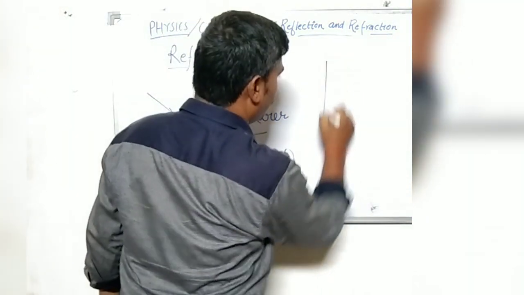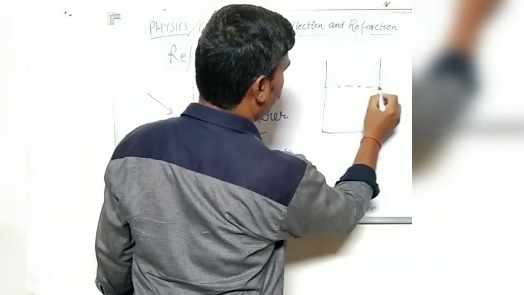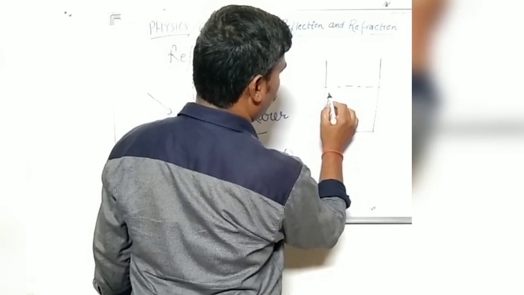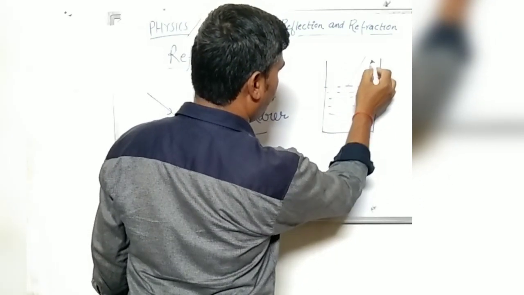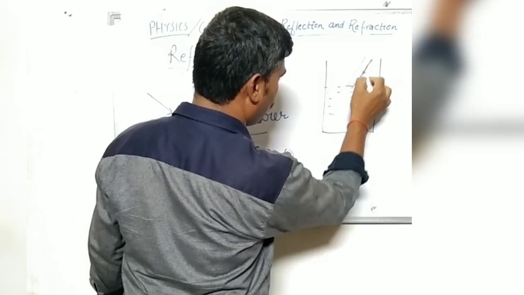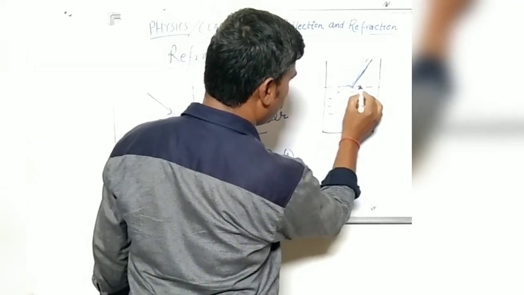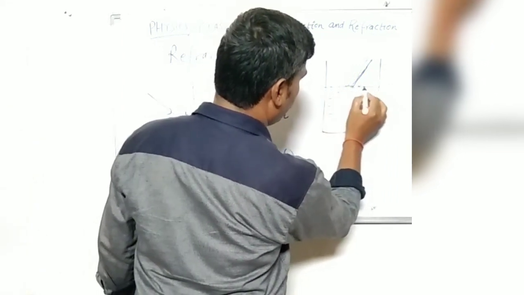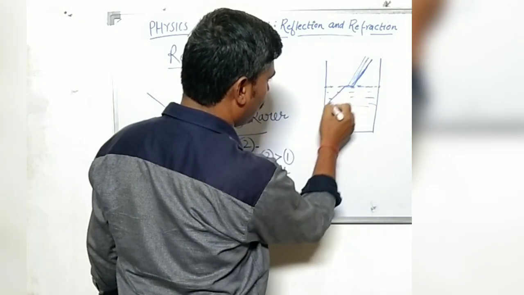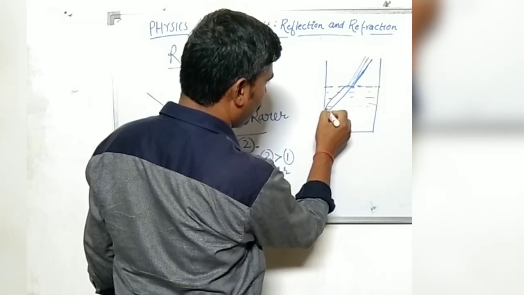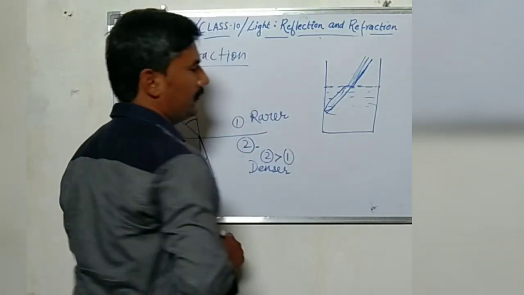In most books you must have seen this example: if you have a glass of water and a pen or pencil is dipped into it, after this layer of medium you will find this type of bending.